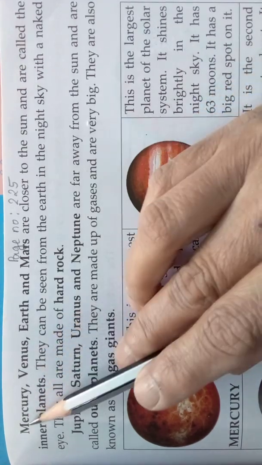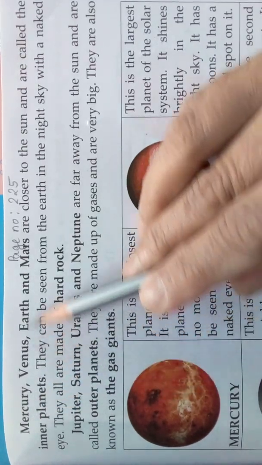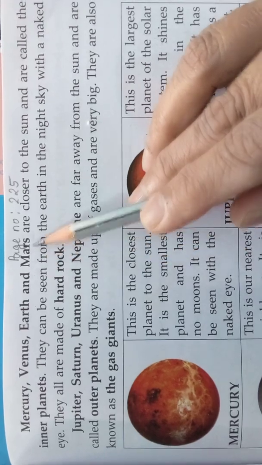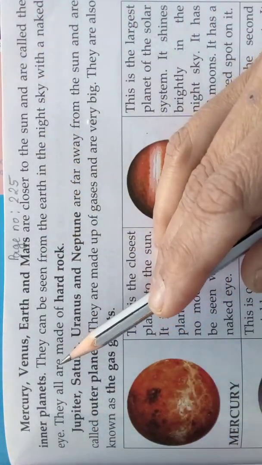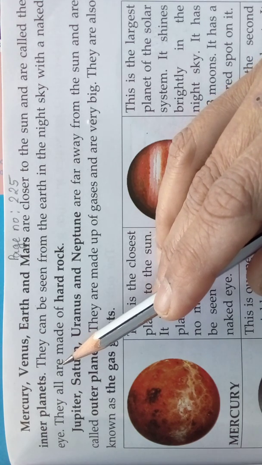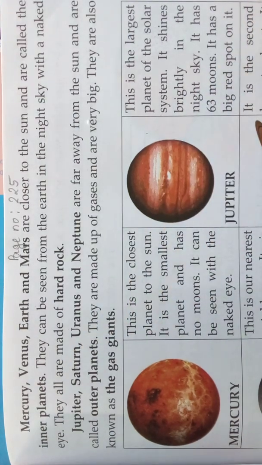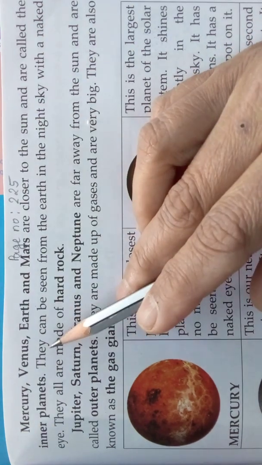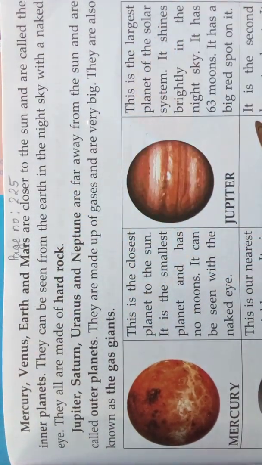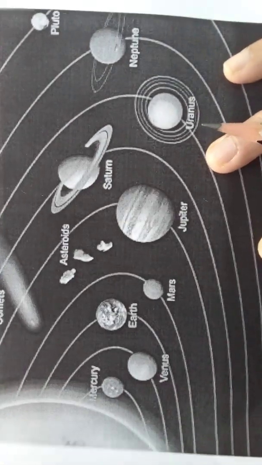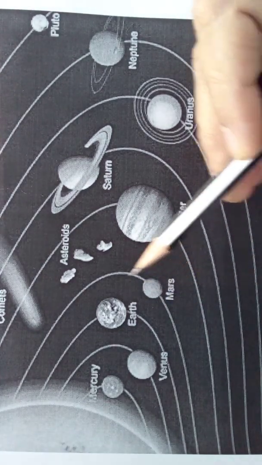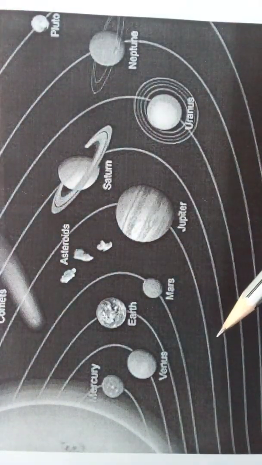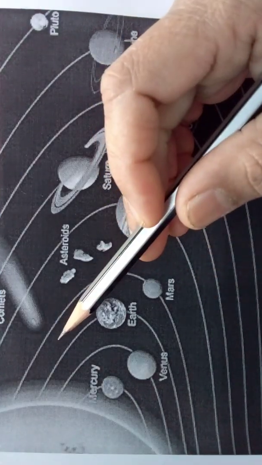Mercury, Venus, Earth and Mars are closer to the sun and are called the inner planets. If you see the picture, look here, Mercury, Venus, Earth and Mars. Why are they called inner planets? Because they are all closer to the sun.